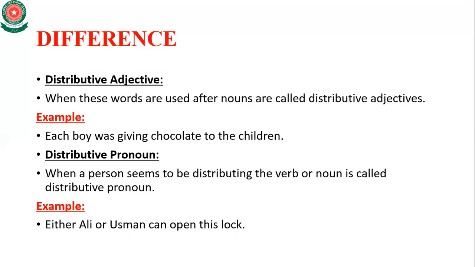For example, again, I said that there are 40 students, and there are 40 boys, and each boy was giving chocolate to the children. Now you can see that the word boy is a singular noun, and the word each is basically a distributive adjective which shows the number of members of boys, members of the family of a boy.